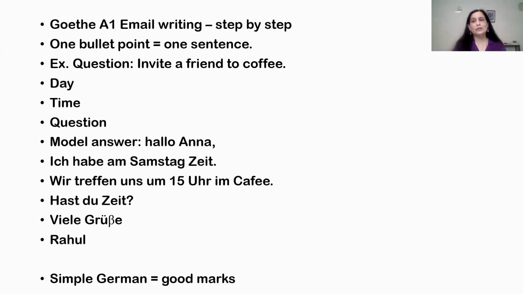So simple German is equal to good marks. You will get good marks. So don't give any extra information here. This email is sufficient for your task. Okay? One sentence for each bullet point, that you have to understand. I hope this is clear with you.